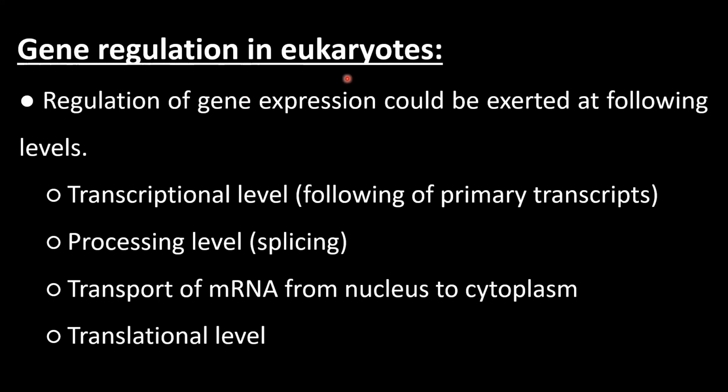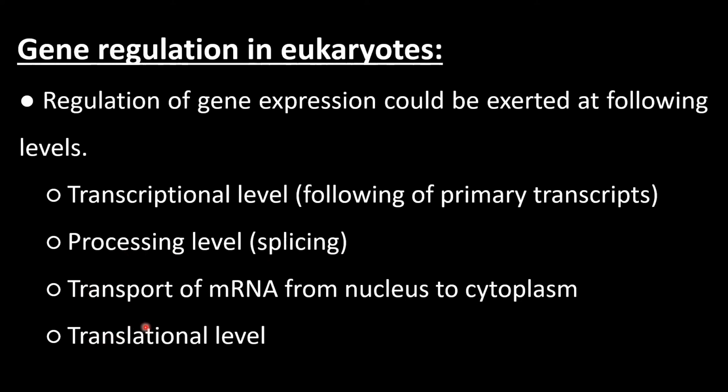Gene regulation in eukaryotes. Regulation of gene expression could be exerted at the following levels. First is the transcriptional level. Second is the processing level, that is during splicing.